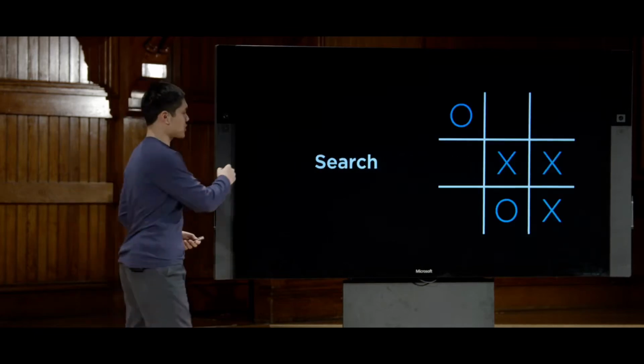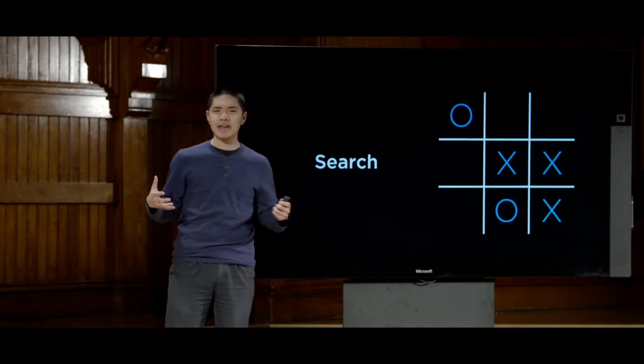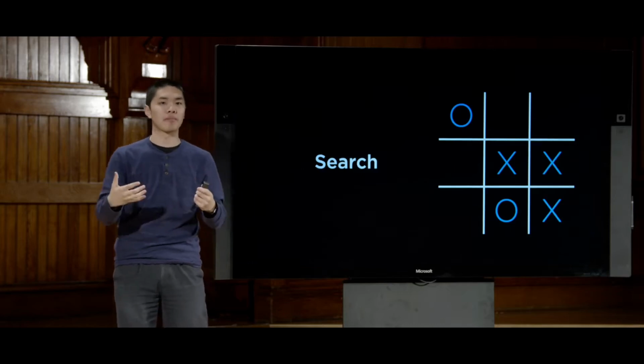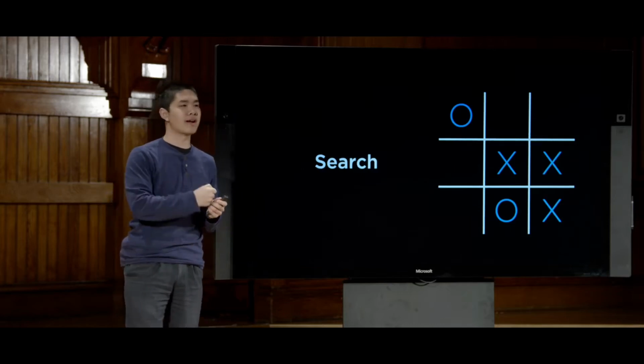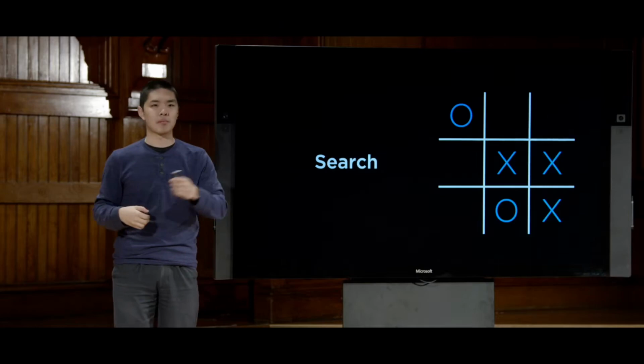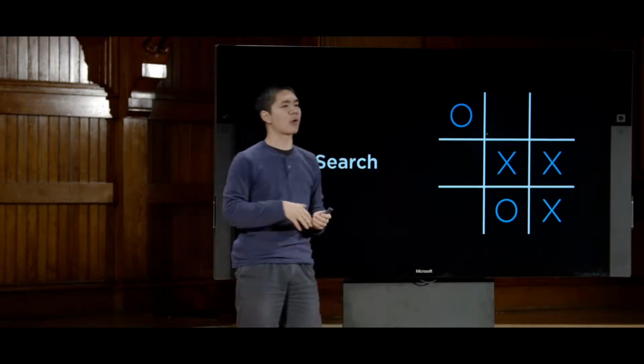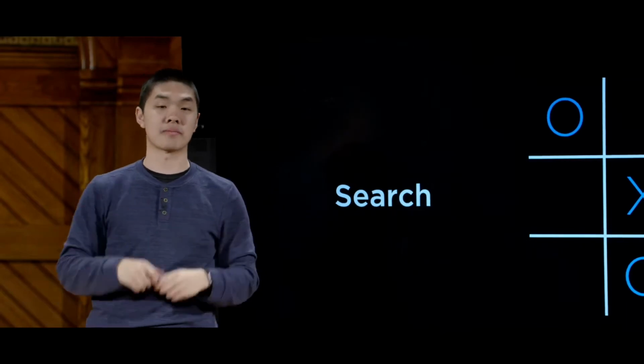So we'll begin our conversations with search, the problem of we have an AI, and we would like the AI to be able to search for solutions to some kind of problem, no matter what that problem might be, whether it's trying to get driving directions from point A to point B, or trying to figure out how to play a game, given a tic-tac-toe game, for example, figuring out what move it ought to make.